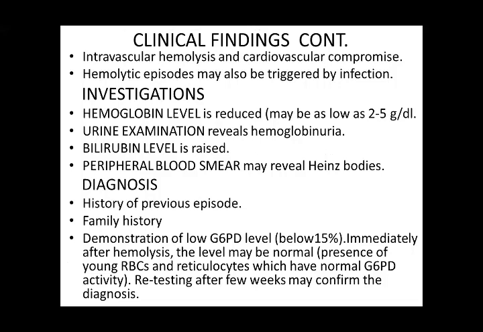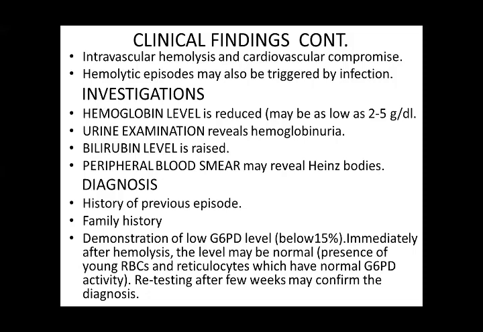Investigation: hemoglobin level is reduced, maybe as low as 2 to 5 grams per deciliter. Urine examination reveals hemoglobinuria, bilirubin level is raised, and the peripheral blood smear may show Heinz bodies. Diagnosis: history of previous episodes, family history, demonstration of low G6PD level below 15%.